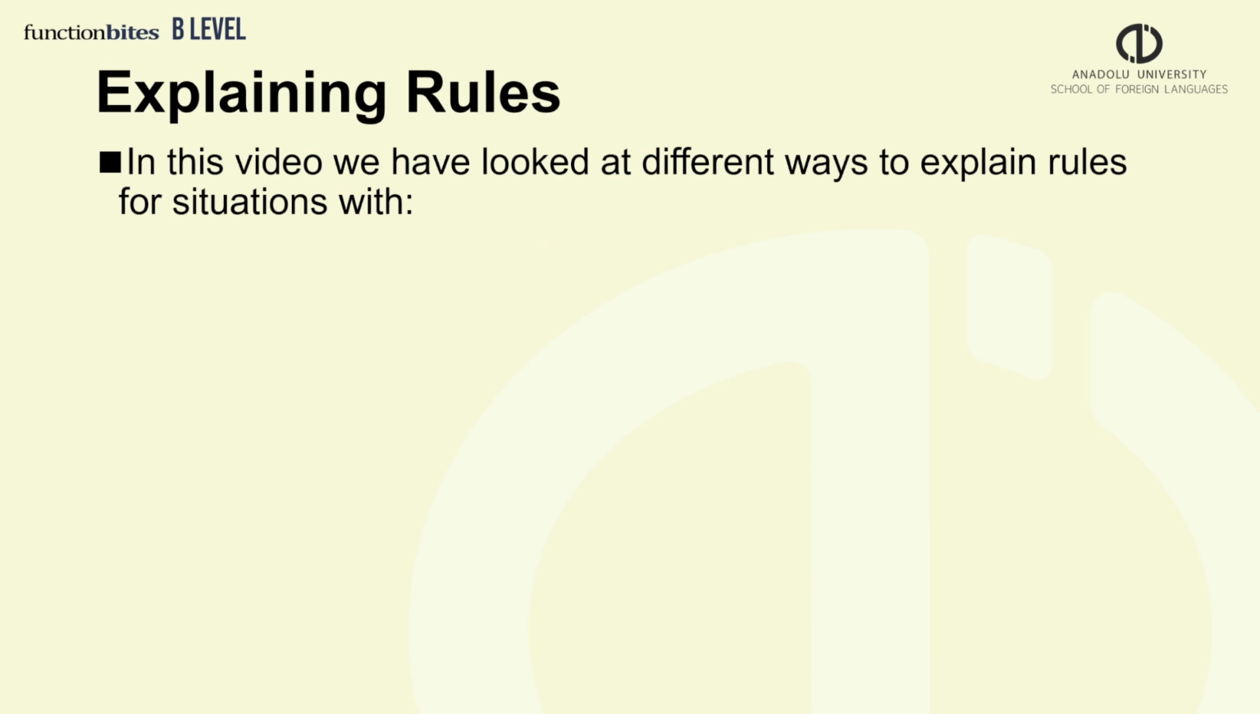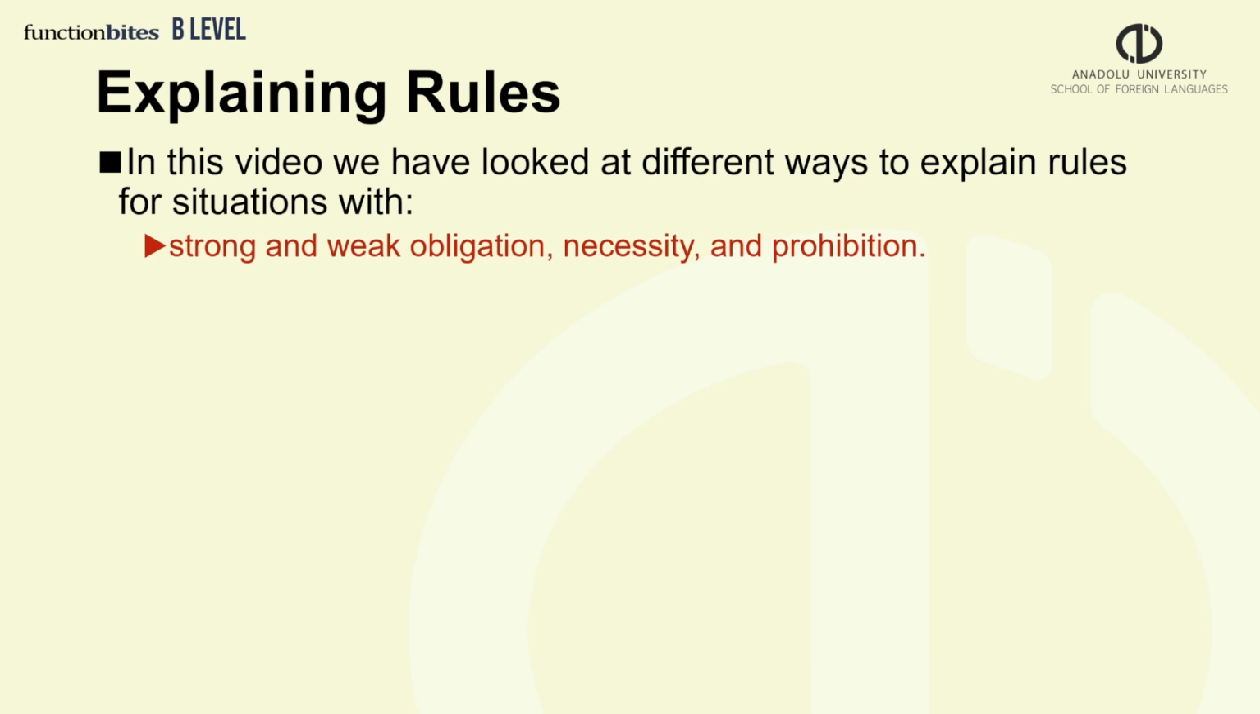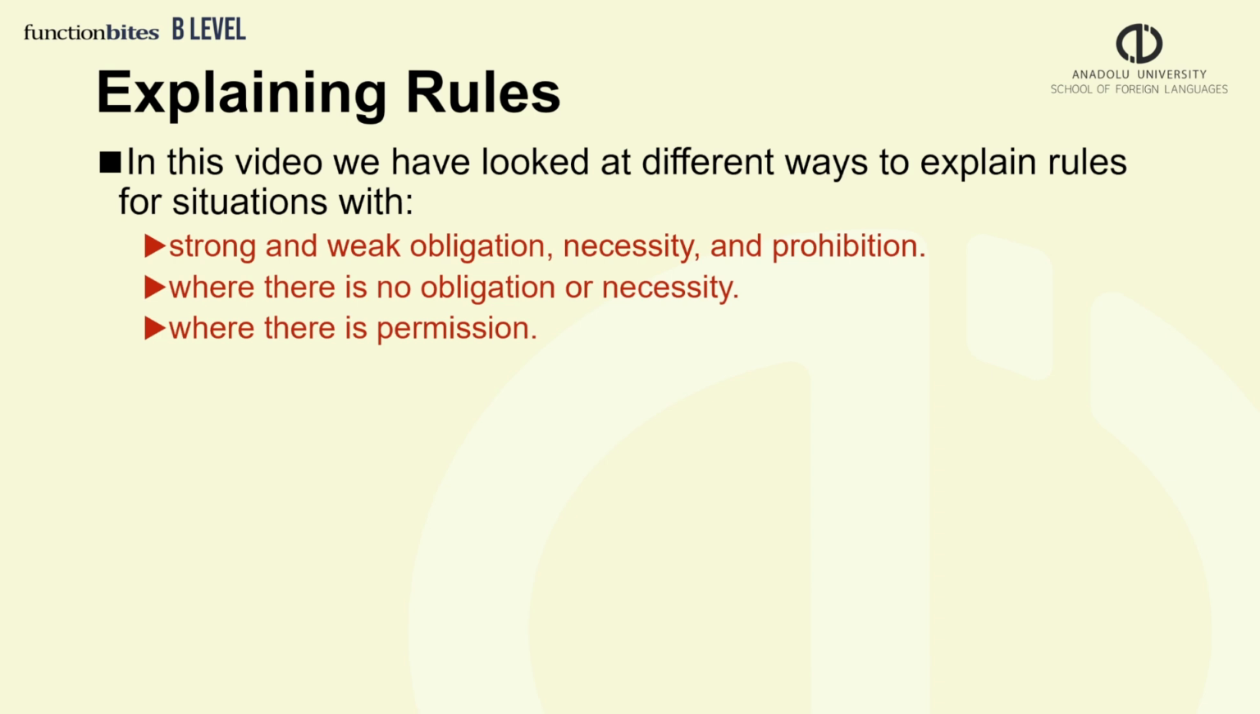In this video, we have looked at different ways to explain rules for situations with strong and weak obligation, necessity, and prohibition, and also where there is no obligation or necessity to do something. We've looked at examples where there is permission and where there is no permission, and also examples of past forms and future forms.